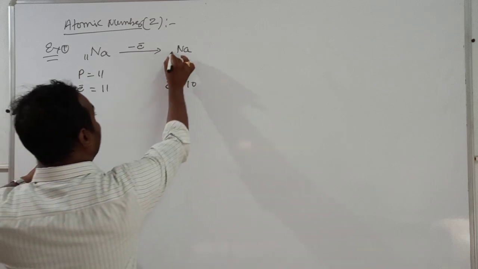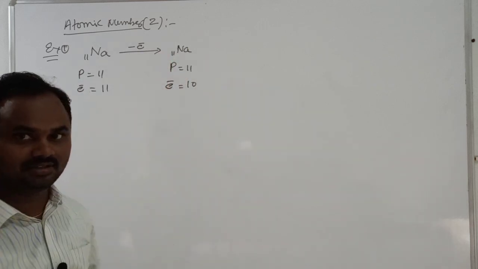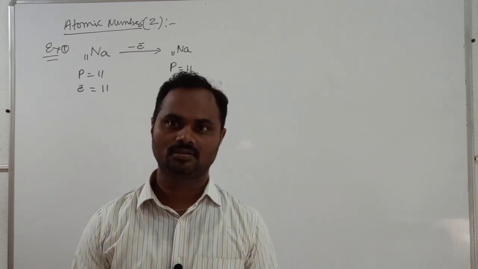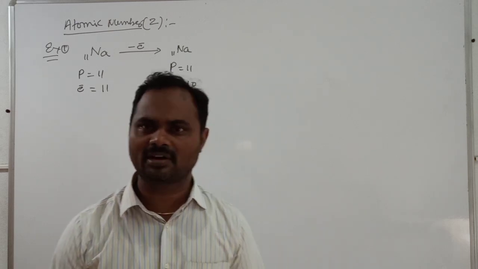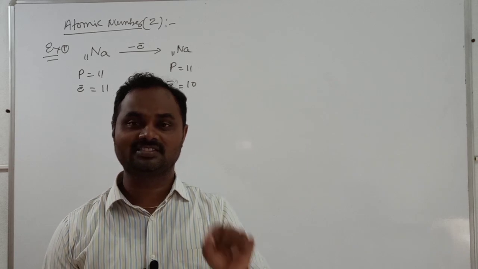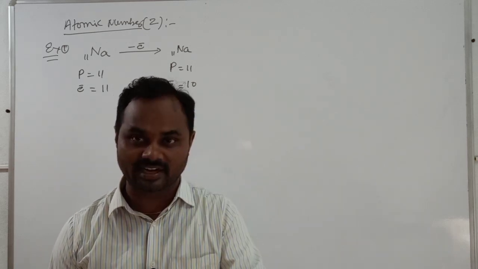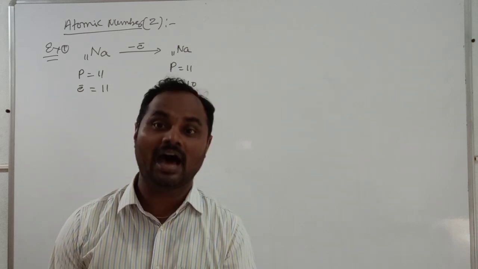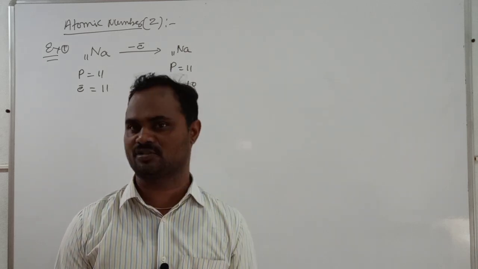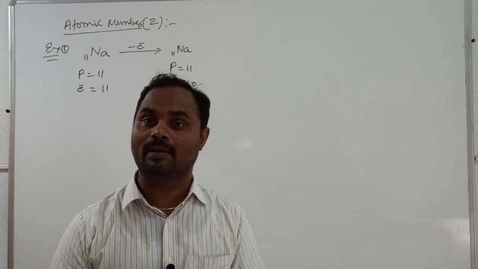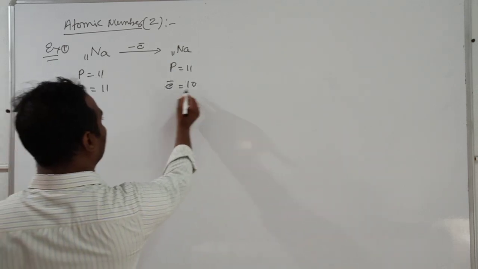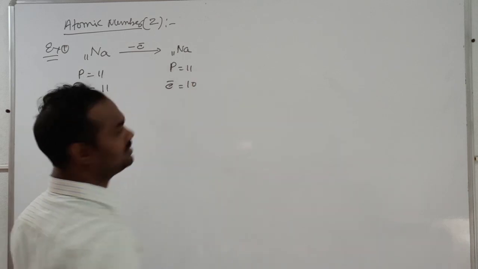Okay, now atomic number never changes here. For an ion or atom, the atomic number is constant. One electron removed means atomic number has no change. Reason: inside the nucleus, protons are constant. While forming an ion, only loss of electron or gain of electron takes place, with no change in the number of protons. Is it clear? So here electrons are 10, protons are 11.